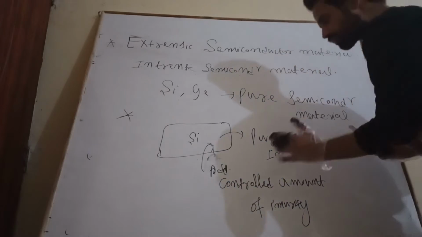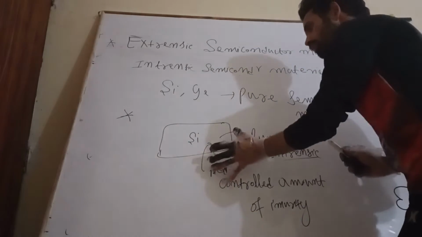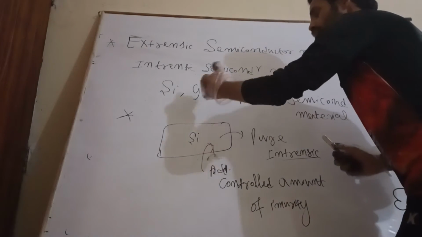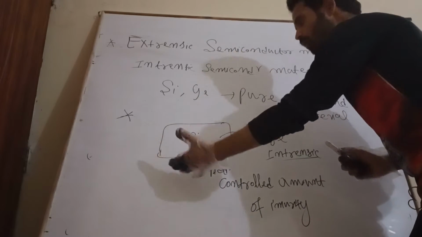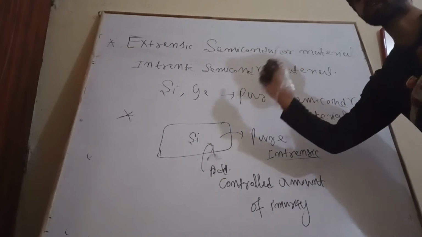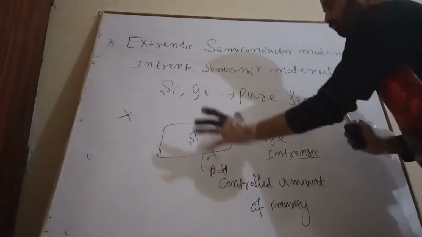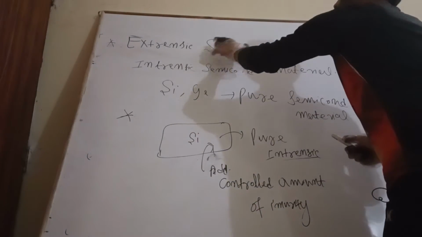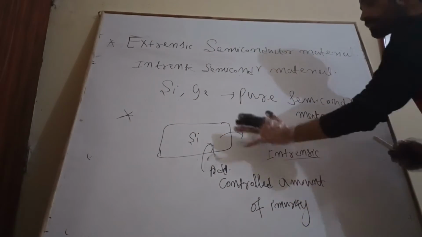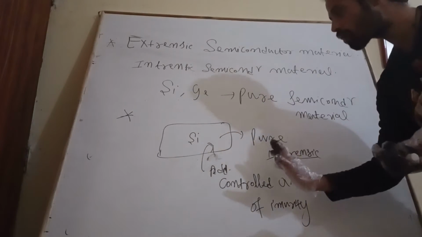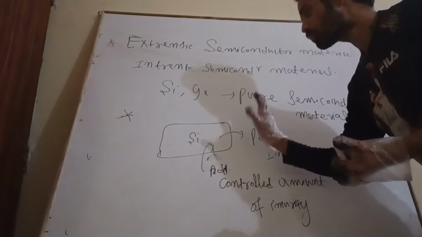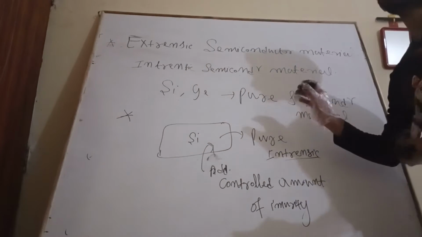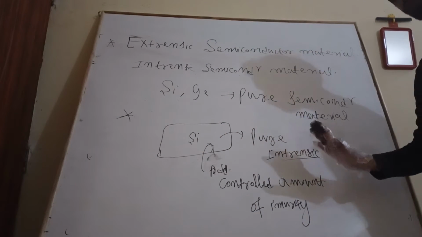When we dope some impurity into this pure semiconductor material, it will enhance or alter the characteristic of the semiconductor material. This doped semiconductor material is nothing but extrinsic semiconductor material. With the help of this we are able to fabricate various semiconductor devices in this world.